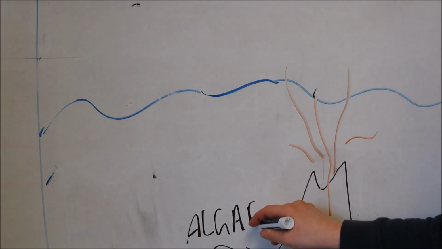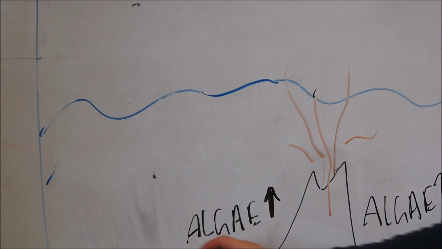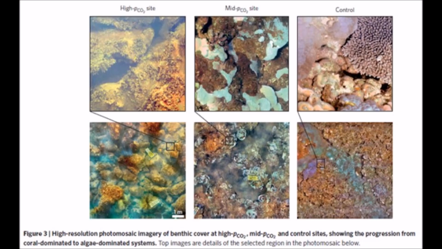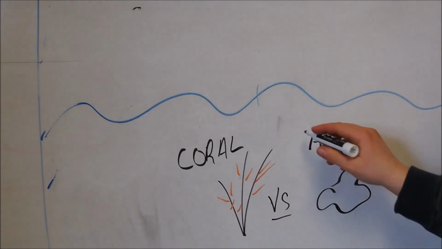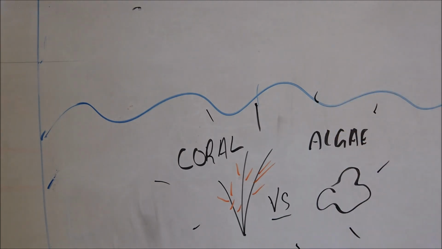This paper was the first study to find the change from coral to algae-dominated ecosystems in a natural setting of high acidity. It was found that with high acidity, there was a clear change from coral-dominated growth to fleshy macroalgae growth. This paper found that carbon dioxide-enriched waters favor macroalgae growth over coral reef growth.